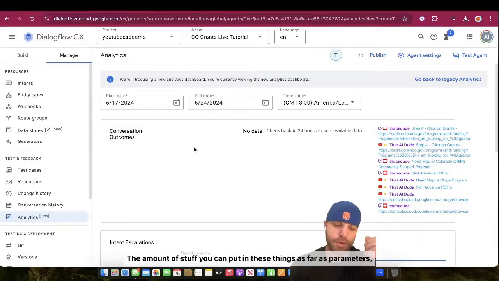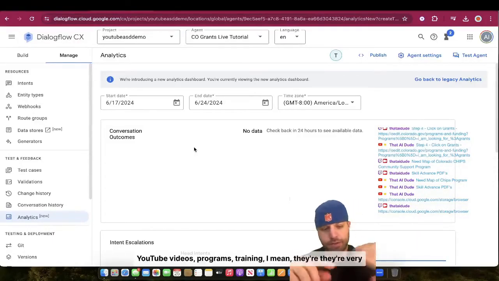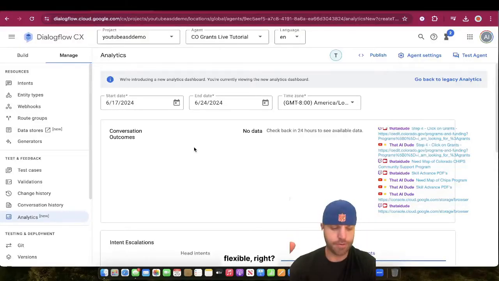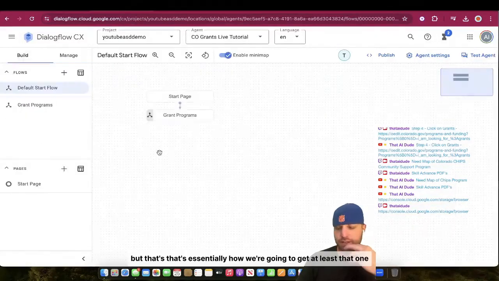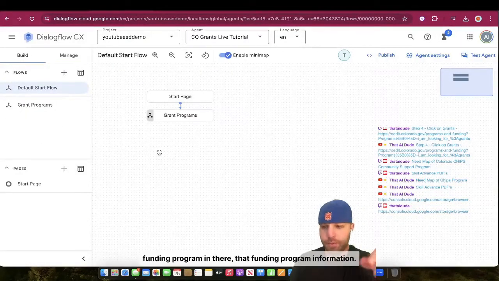The amount of stuff you can put in these things as far as parameters, YouTube videos, programs, training. I mean, they're very flexible, right? It just is what it is. But that's essentially how we're going to get at least that one funding program information in there.